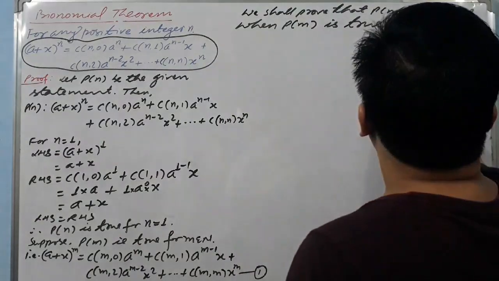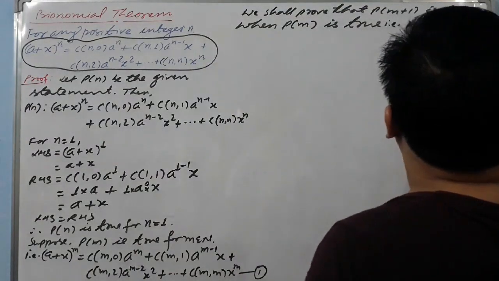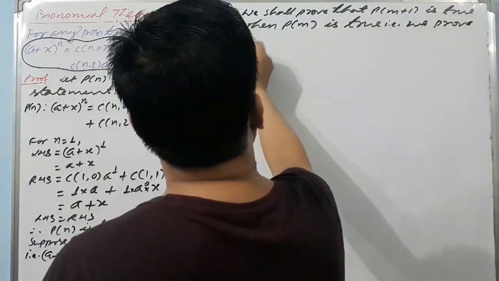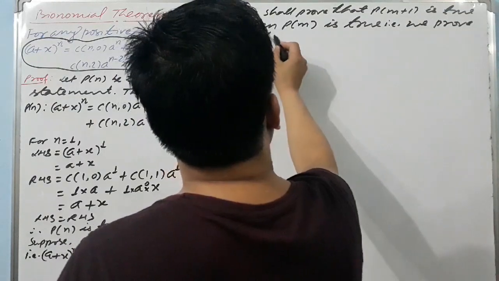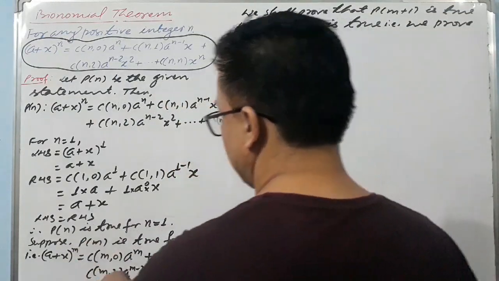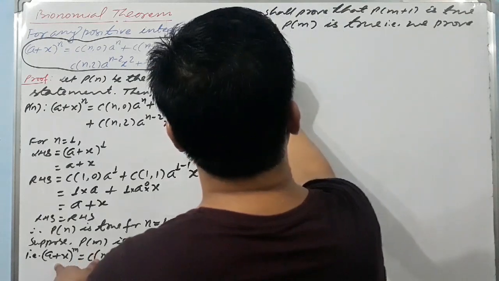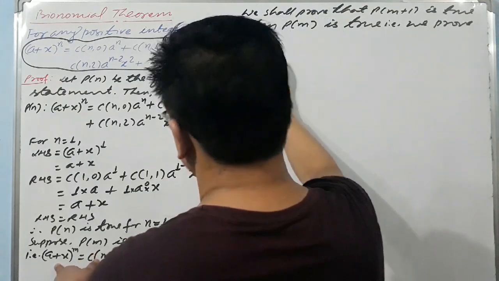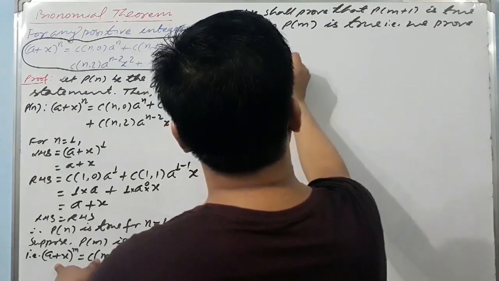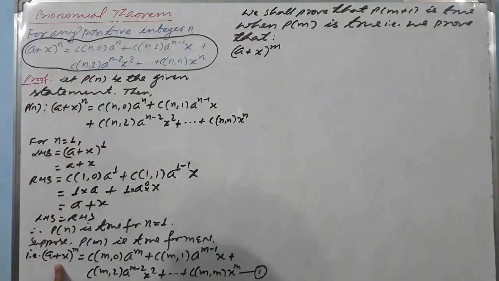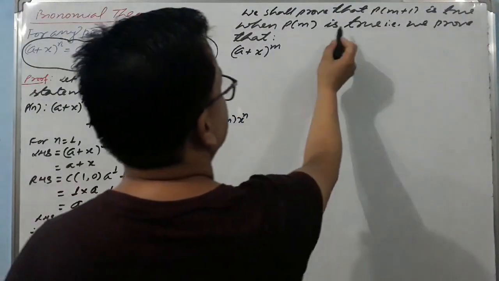That is, we prove that (a plus x) raised to power m plus 1